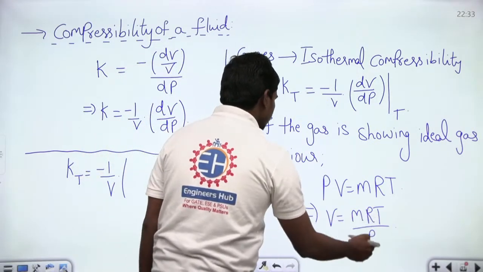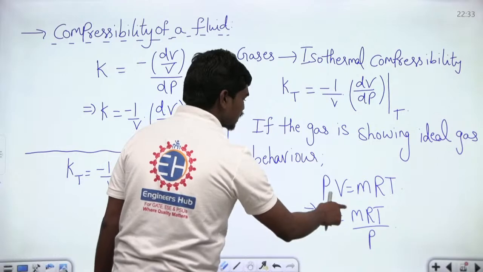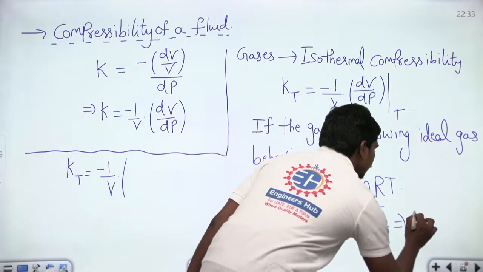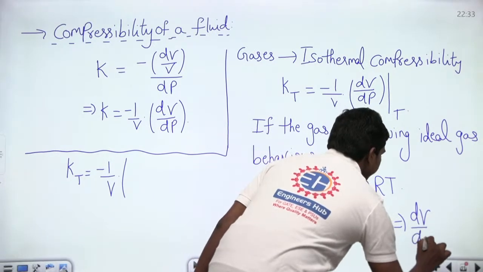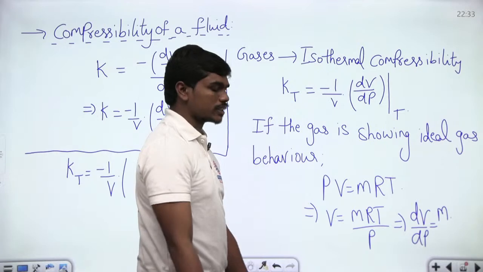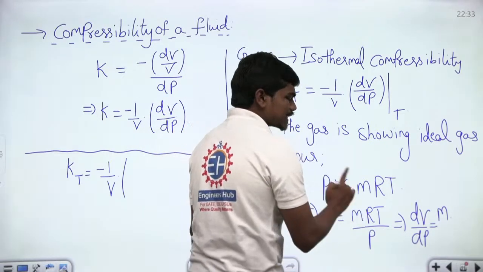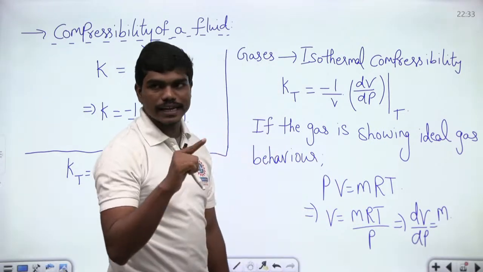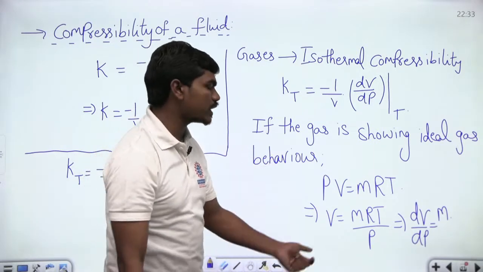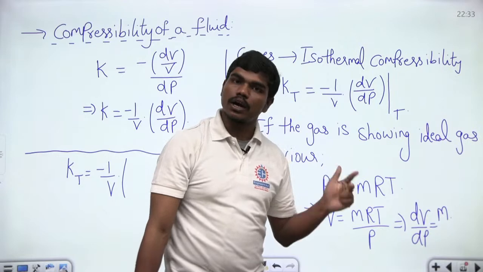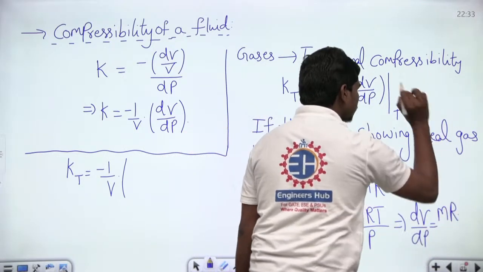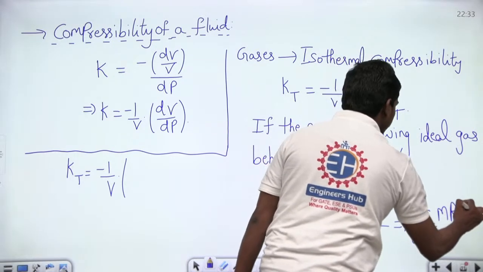So if temperature is constant, then when I am differentiating this with respect to P, for any gas this mass is constant. Of course, since the compression can be done only in closed systems, m is constant. This characteristic gas constant, which is the universal gas constant divided by the molecular weight, is also a constant, because once the gas is fixed, your universal gas constant and molecular weight are fixed. So mR is a constant, and because of isothermal compression you are assuming T is also a constant.